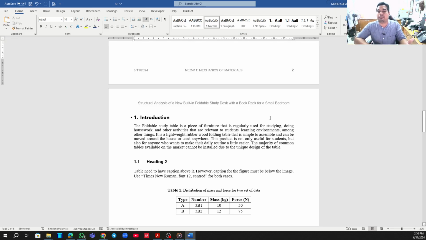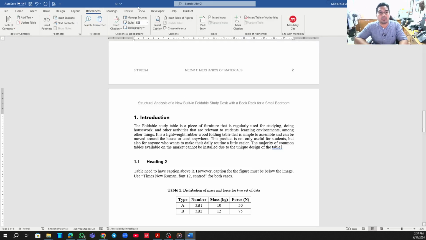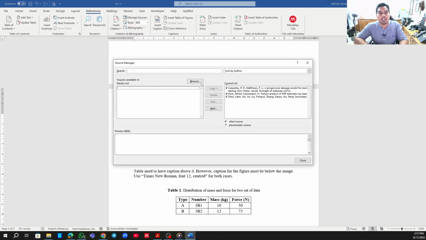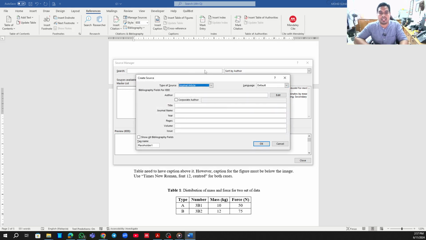Let's say you have a reference, because we need at least 5 references for you to get the full mark for the reference itself. If you read it from here, you get it from a certain reference, as I mentioned before. Maybe the majority of common tables available on the market cannot be installed due to the unique design of the table. So I want to refer to this kind of thesis. What we can do here is go to References. You have to manage sources like this. In our case, we don't have any sources for that, so just click New here.